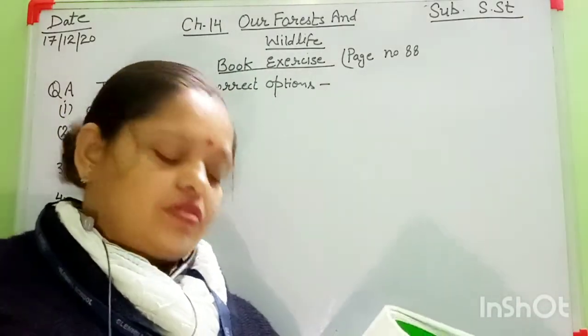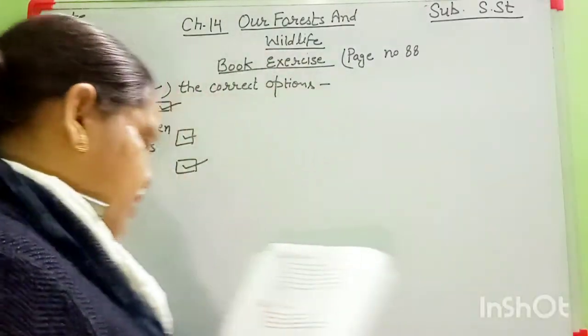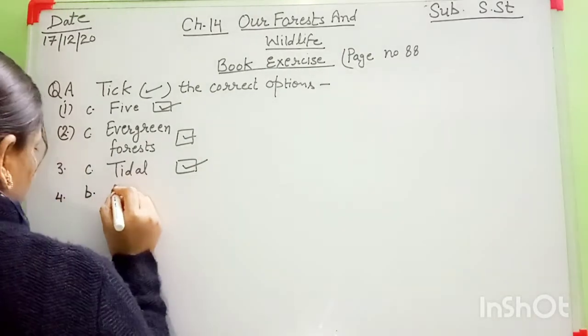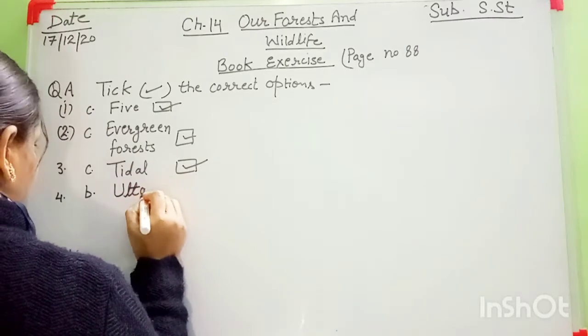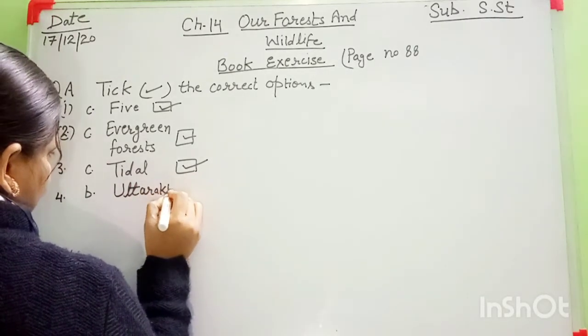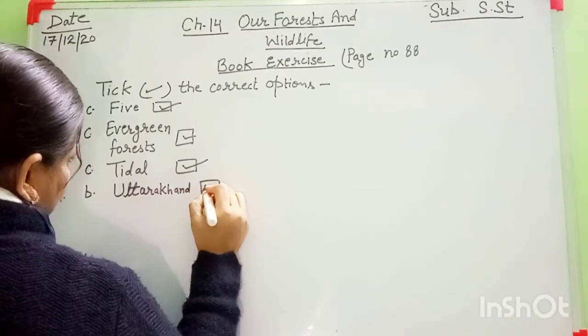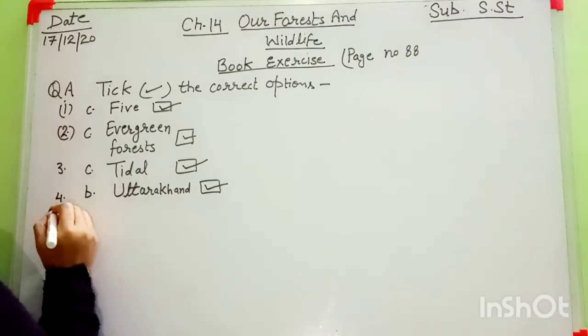Jim Corbett National Park is situated in Uttarakhand. Here is B option. Right. Uttarakhand. And you have to put it in front of this option. Okay.